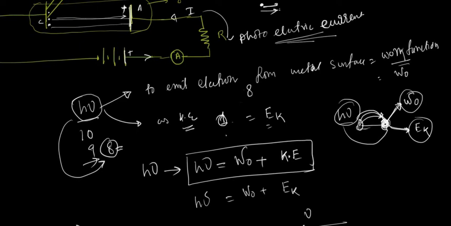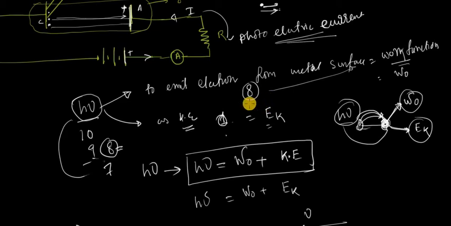But if you reduce the incident energy further, say to 7, then that energy is not sufficient to liberate electrons from the metal surface, because the electron needs a minimum of 8 amount of energy to liberate from the metal surface. So this is called the work function. There is a minimum energy required to come out from the metal surface, and it varies from metal to metal.